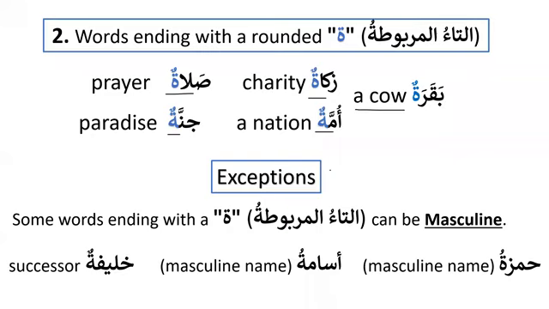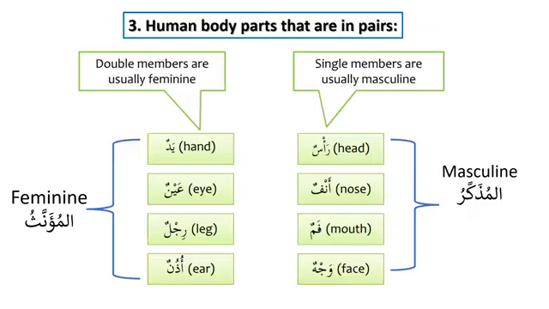And exceptions are always there, that some words end with ta marbuta, but they can be masculine. For example, khalifatun, usamatu, and hamzatu. And we know that inshallah with the passage of time, we will learn more about it, like why it happens. We know that Hamza and Osama are masculine names, so that's why they cannot be feminine. And inshallah about khalifatun, when we proceed further, we will learn more about it.